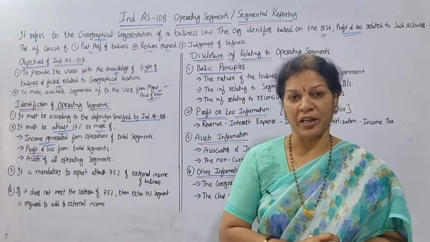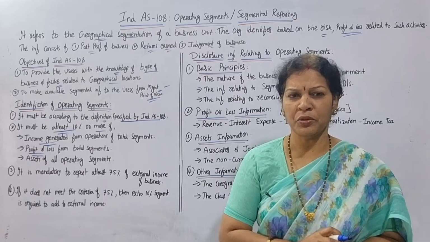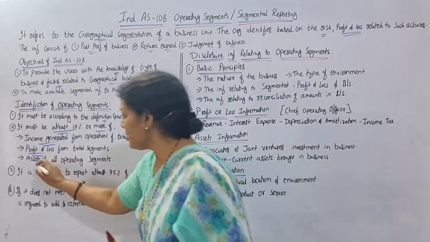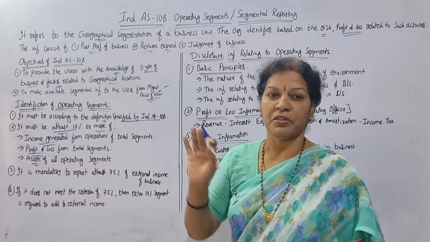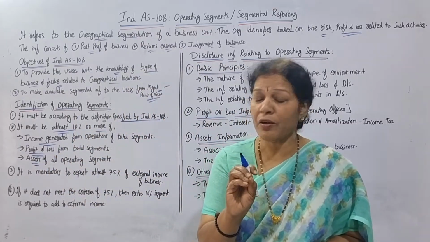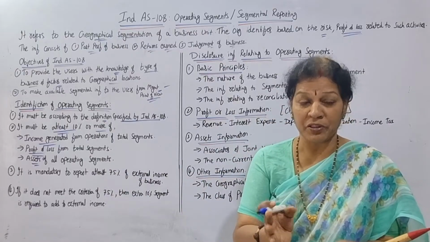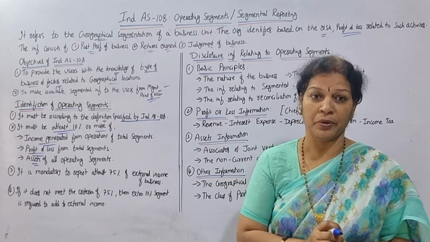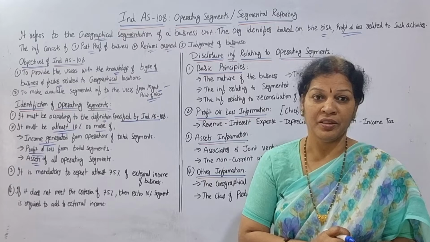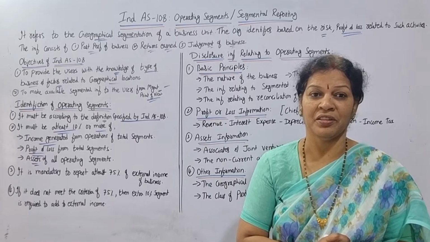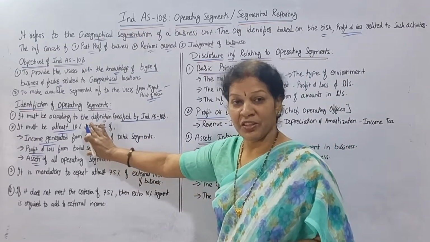If company assets are 50 lakh, 10% comes to 5 lakh. At least this segment should contain assets of minimum 5 lakh, or more than that. If not, you cannot go for the segmentation. This is the criterion of the second point.